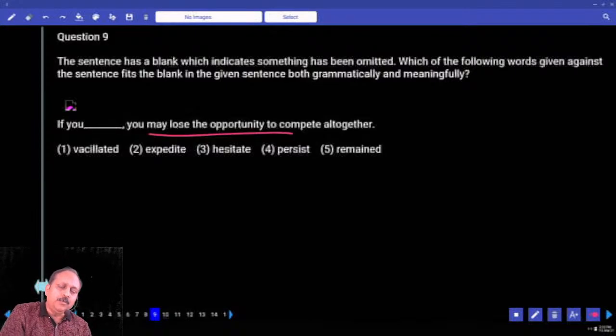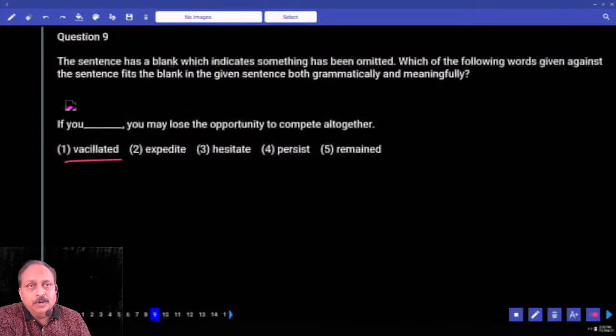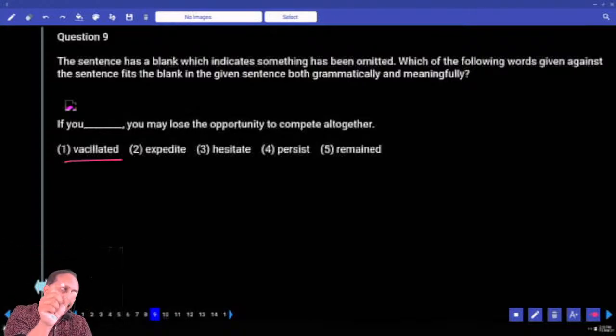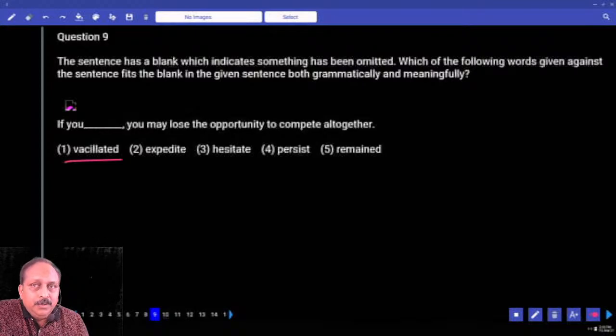Now the context talks about what? You may lose the opportunity. That means you have to do something. If you do that, you don't lose the opportunity. Based on that, first you have to know the meaning of the word vacillated. Vacillate, generally it goes with a pendulum. Olden days we had big clocks, and pendulum, it would oscillate. Oscillate, one word. Vacillate also means the same. Unable to decide. Write the meaning. Vacillate means unable to decide.